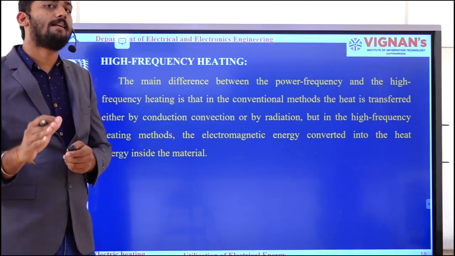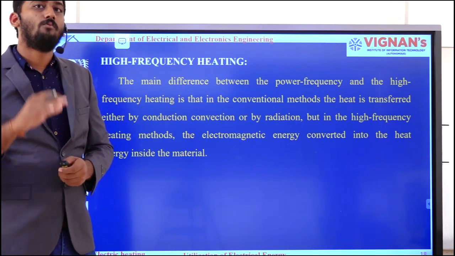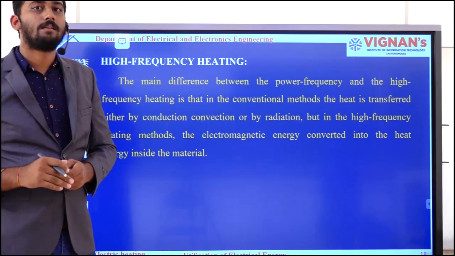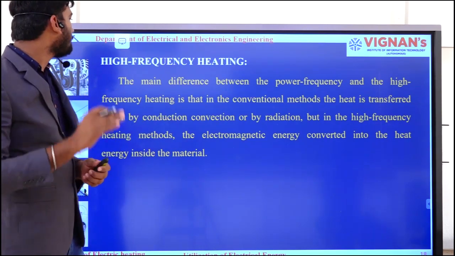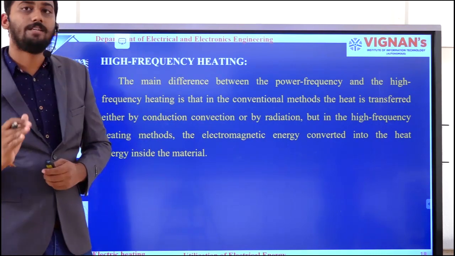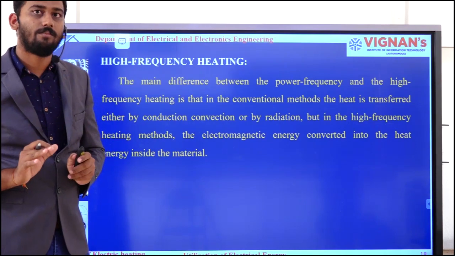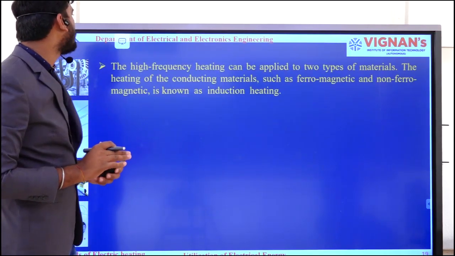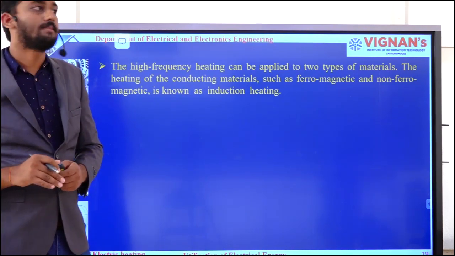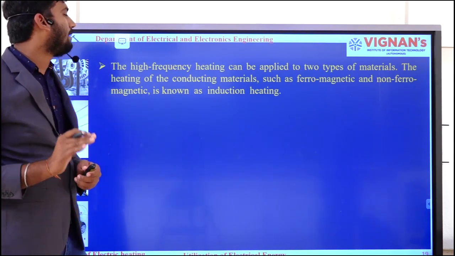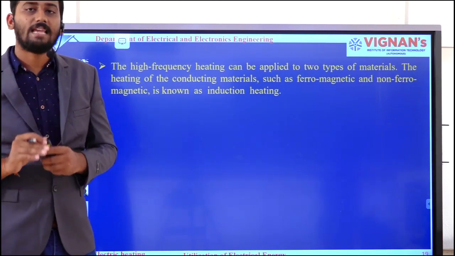Okay, while giving the introduction itself, I had given you this difference. In the case of power frequency methods, we will be using the conventional methods, but here we are not using the conventional methods. Here we are using electromagnetic energy conversion, so that heat will be generated in the material itself. Okay, moving on to the next one, the high frequency heating can be applied to two types of materials. The heating of conducting materials, such as ferromagnetic and non-ferromagnetic, is called induction heating.